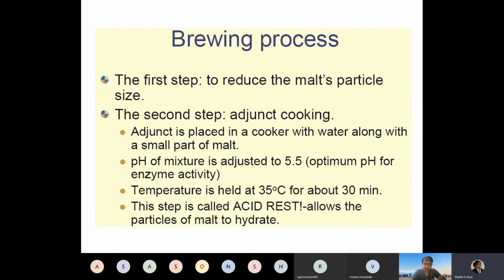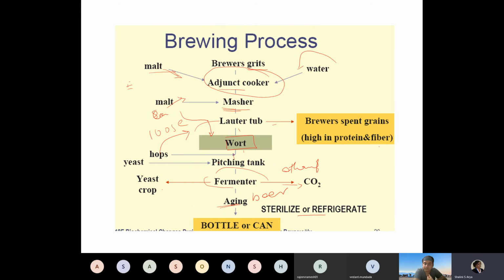The first step is to reduce the malt's particle size. You know the particle size, like we have taken the malt and ground it or powdered it, and depending upon the type of beer that needs to be produced, the malt is ground. Okay, so that is to reduce the malt's particle size, and in the second step adjunct cooking is carried out.